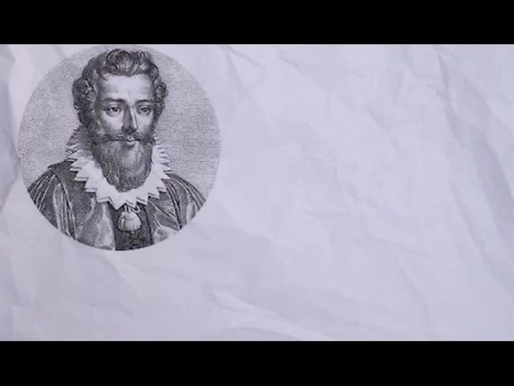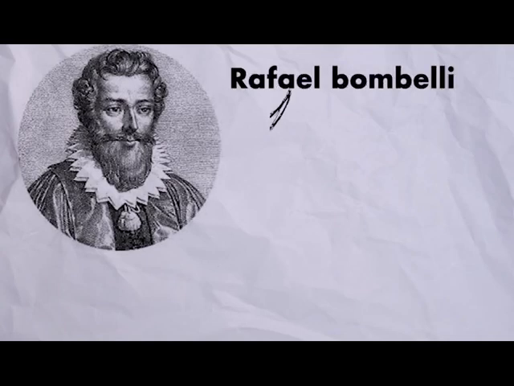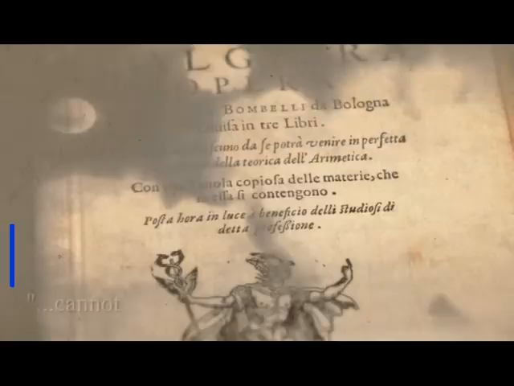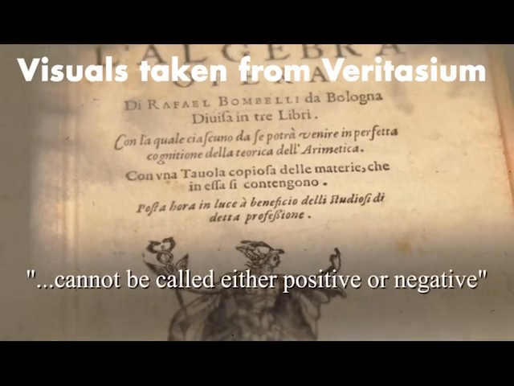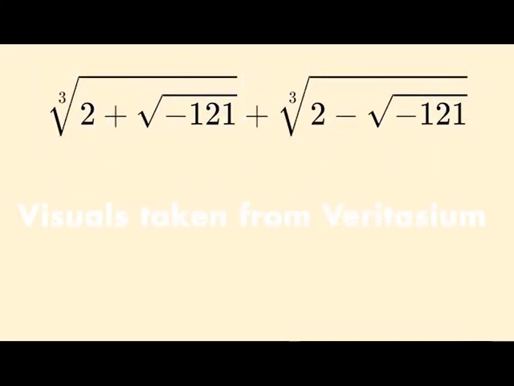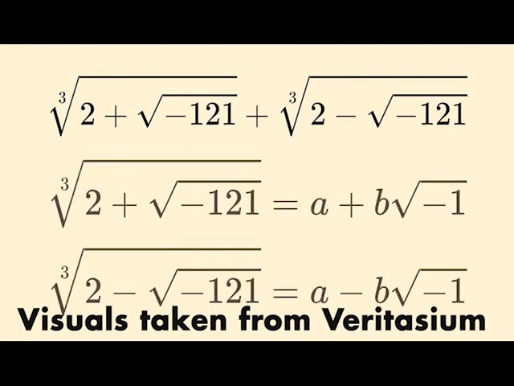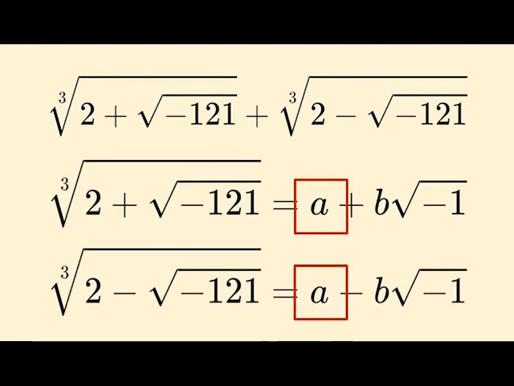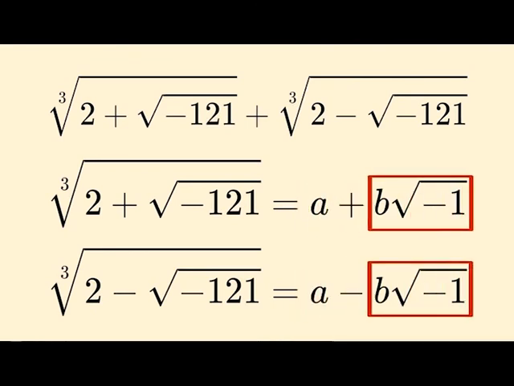Another mathematician named Raffaele Bombelli picks up where Cardano left off, the roots of negatives, observing in his book L'Algebra that the square roots of negatives cannot be called either negative or positive. He considers that the roots of negatives can be identified by a new type of number, one ordinary number that is either added or subtracted to a product of ordinary number with the root of -1.